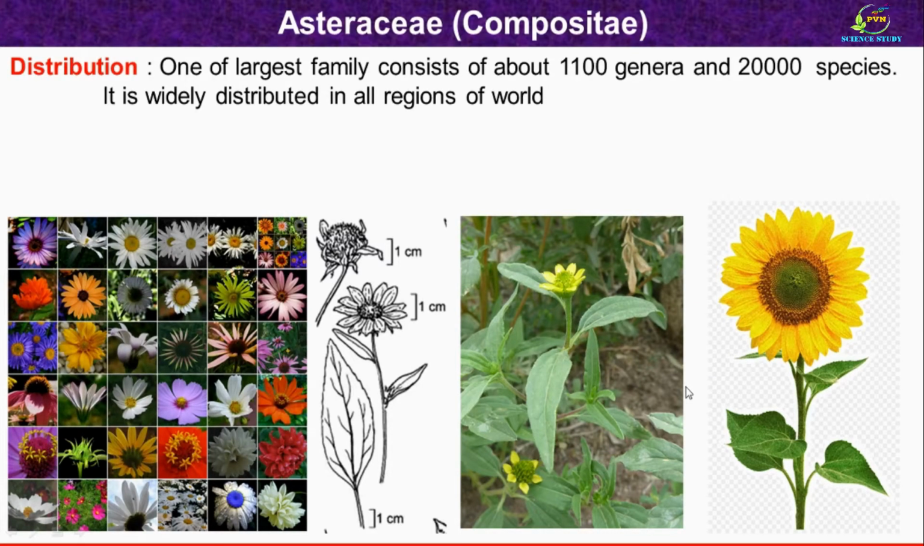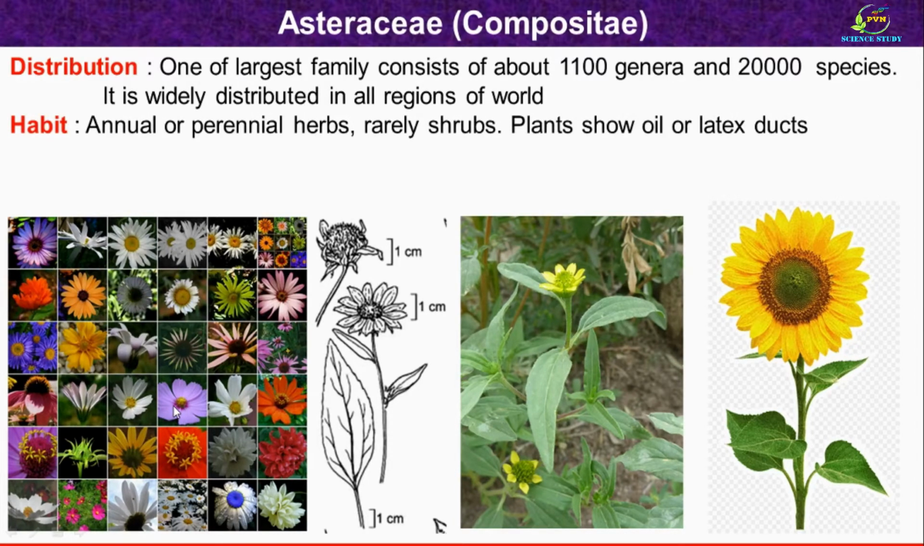First of all, we will see distribution. Asteraceae is one of the largest family consisting of about 1100 genera and more than 20,000 species. It is widely distributed in all regions of the world. You might have seen some of the plants which are belonging to Asteraceae family in your vicinity. Then regarding habit, the members of Asteraceae are annual or perennial herbs, as you can see here. Rarely they are shrubs. Plants show oil or the latex ducts, and due to that it has specific aroma.